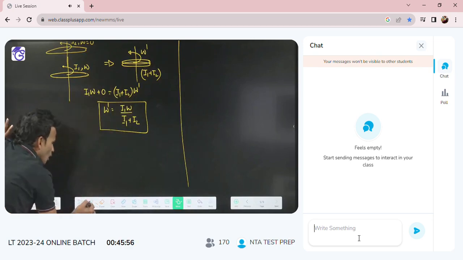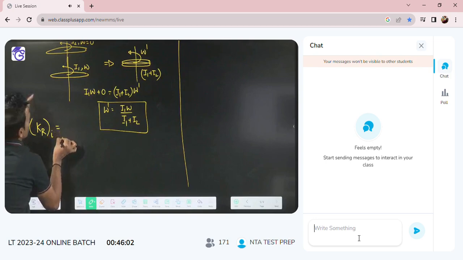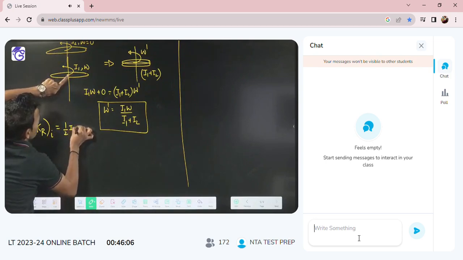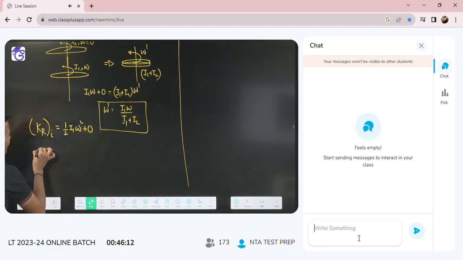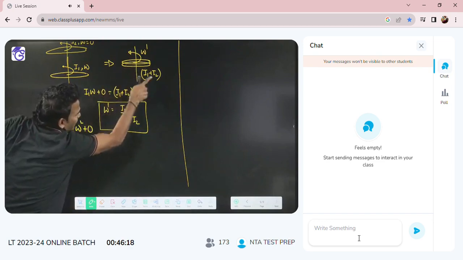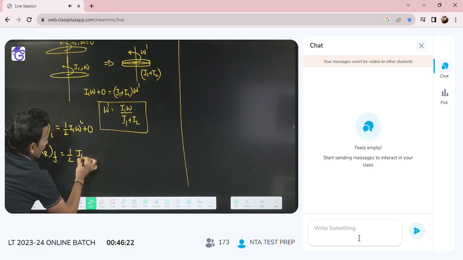For finding the loss, you will calculate the initial rotational kinetic energy. What is the initial rotational kinetic energy? Due to this disk, half I1 omega square. Due to the second disk, 0. The final rotational kinetic energy: finally two discs together, now this is one disc having moment of inertia I1 plus I2, so half I1 plus I2 into omega dash square.